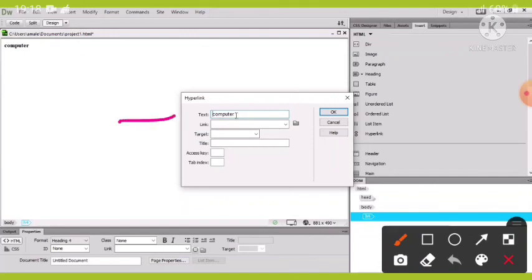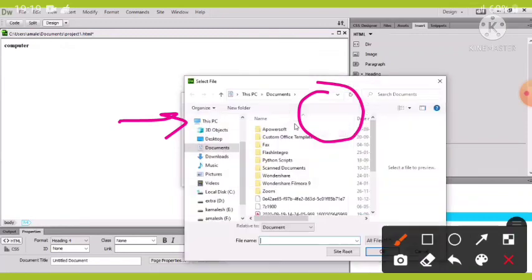You just have to enter the text that you want to use in the tooltip in the text box, and then below the link text box we have to enter the relative or absolute link. Then just click on the OK button. Got it? So by applying all these processes, you can create the links by using the insert panel, and also by using the property inspector. Here you can choose the file name.